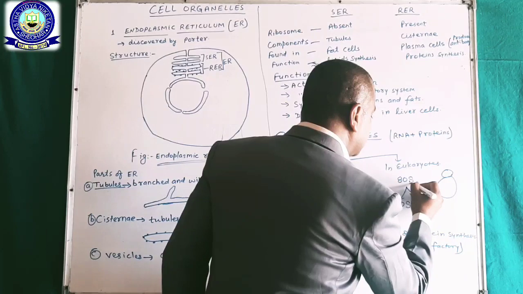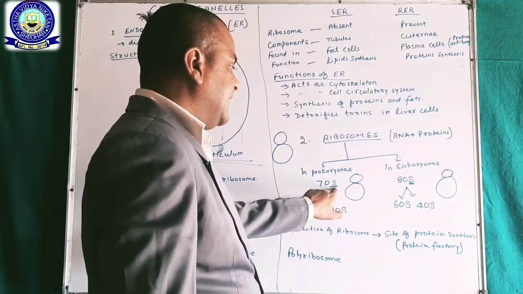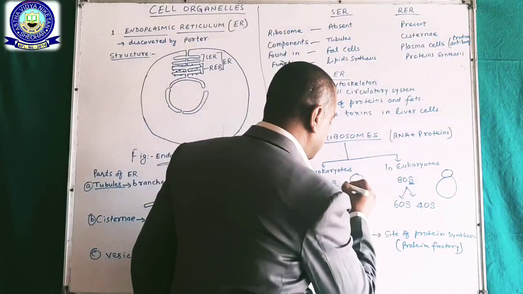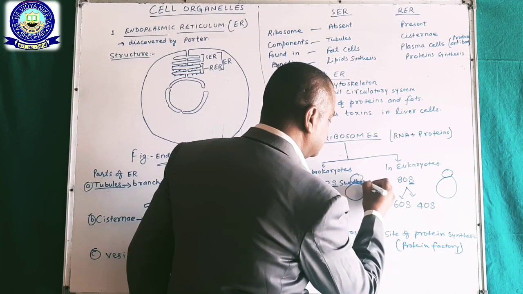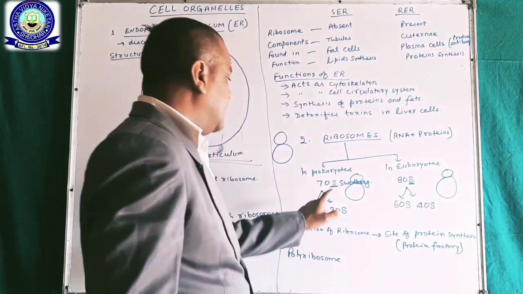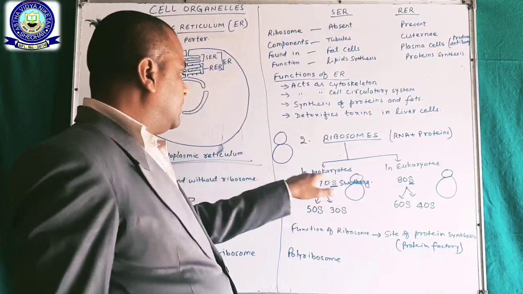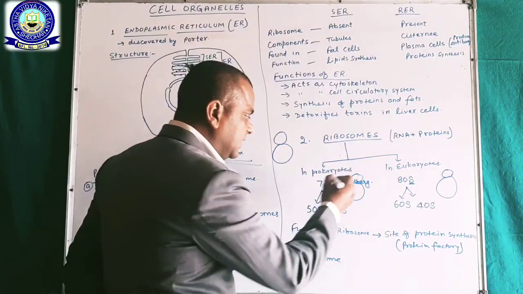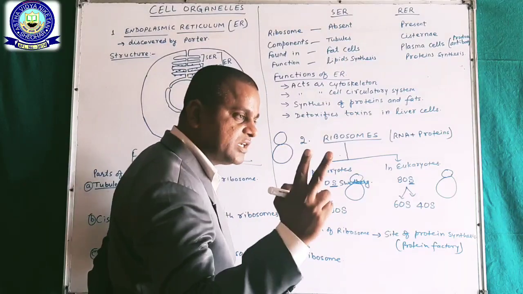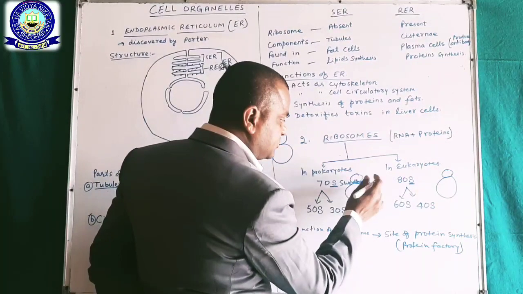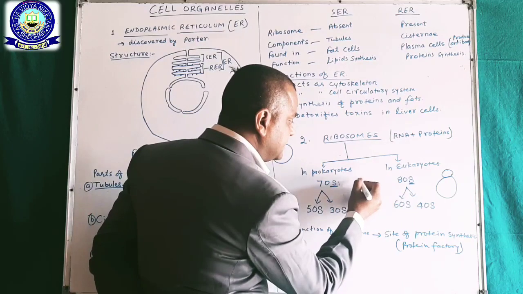S is the unit. S means Svedberg. This is a unit of ribosomes. Here ribosome is further divided into two subgroups. First is smaller and second is larger.